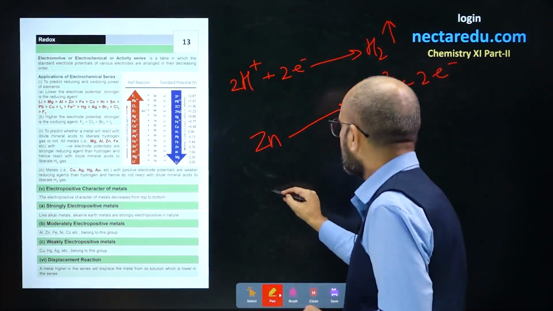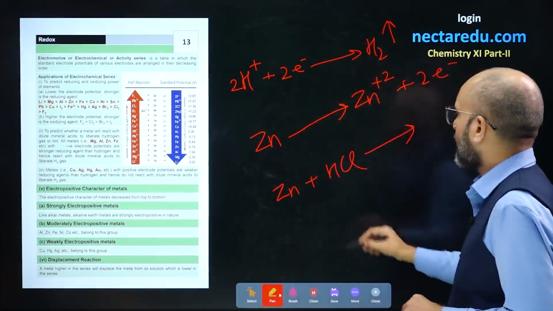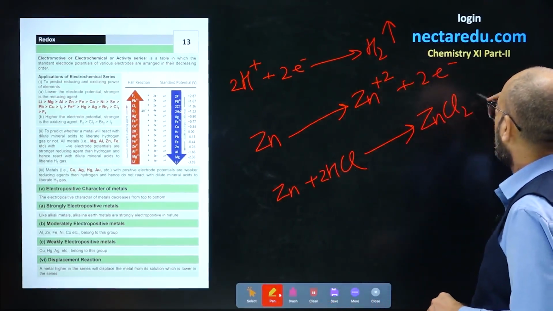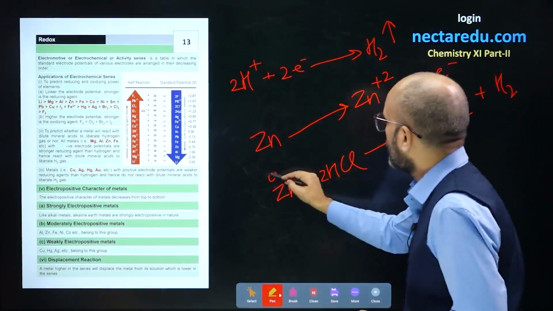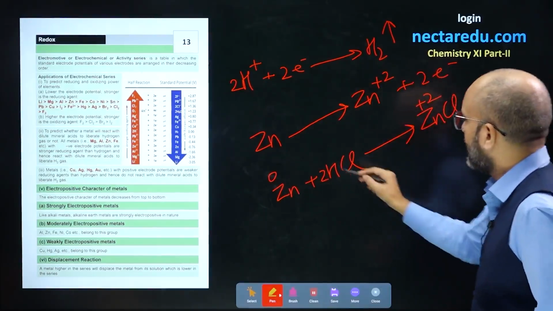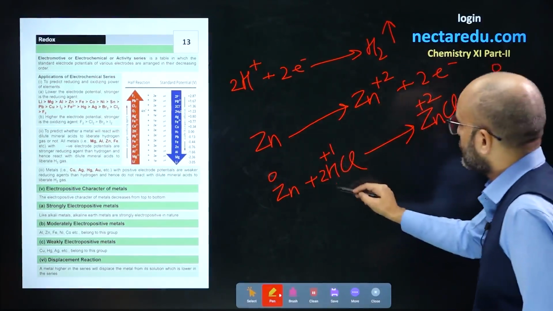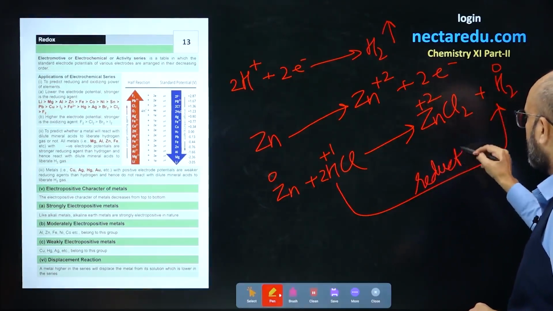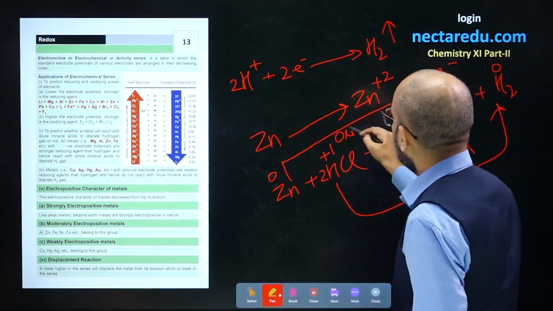So when you have a reaction between zinc and HCl, you take 2 HCl and we get zinc chloride plus hydrogen gas. So Zn converts from 0 oxidation state to +2, whereas hydrogen goes from +1 to 0 oxidation state. So hydrogen is getting reduced, reduction is happening for hydrogen, whereas for zinc oxidation is happening.